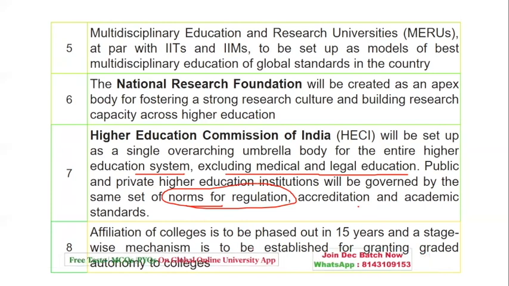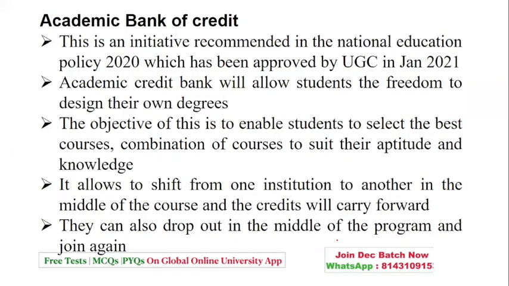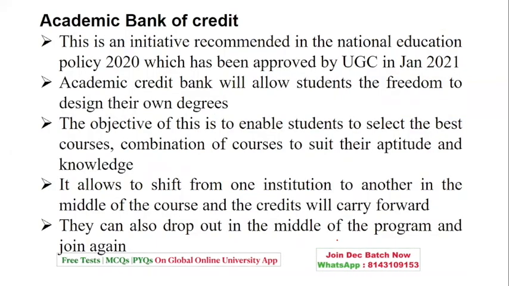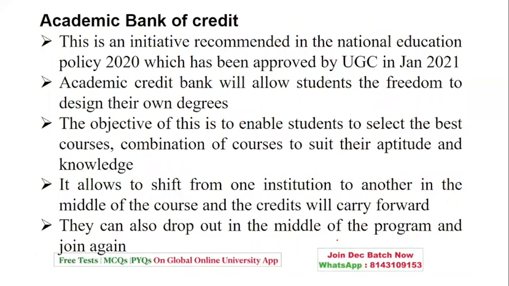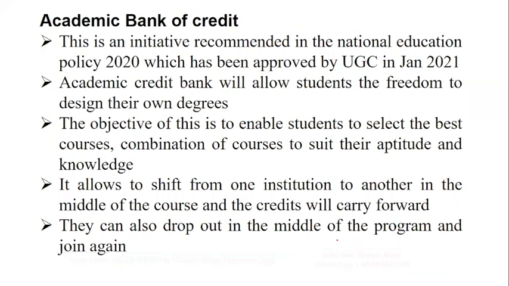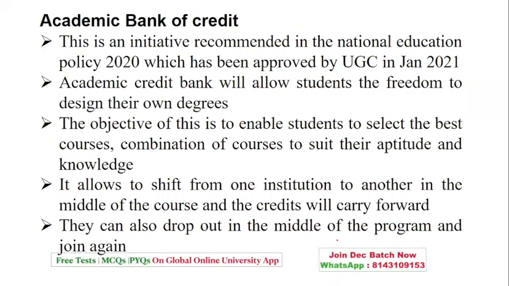Affiliation of colleges to be phased out in 15 years, and a stage-wise mechanism to be established for granting graded autonomy to the colleges. Now, when we talk about academic credit, let's see what exactly this academic credit talks about.